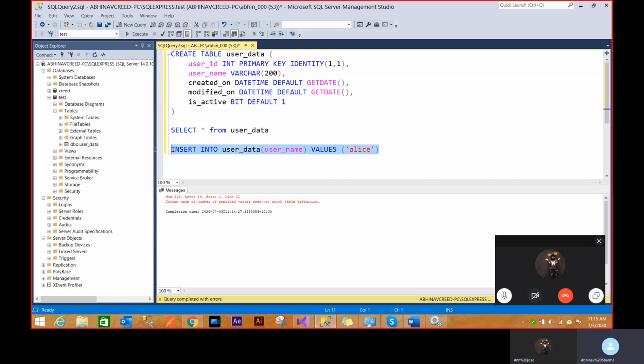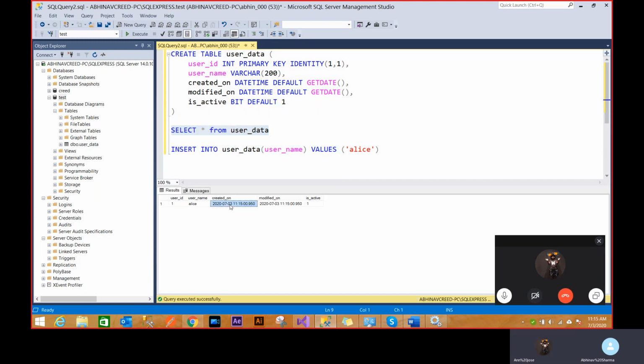So if I just add this record now, you'll see it runs. And if I select it, these columns are pre-filled now. This one is pre-filled because it's auto incrementing, and this one is basically taking the current time. That's why these columns are important, because they tell you when a record was added. And when I'm updating it, I can modify the record without changing this particular column. So that helps you keep track of how data is created and changed.